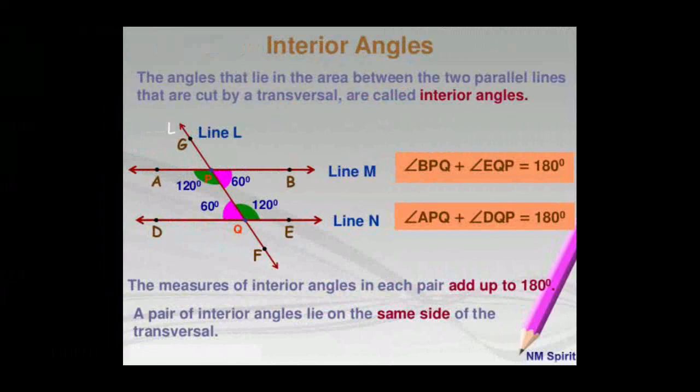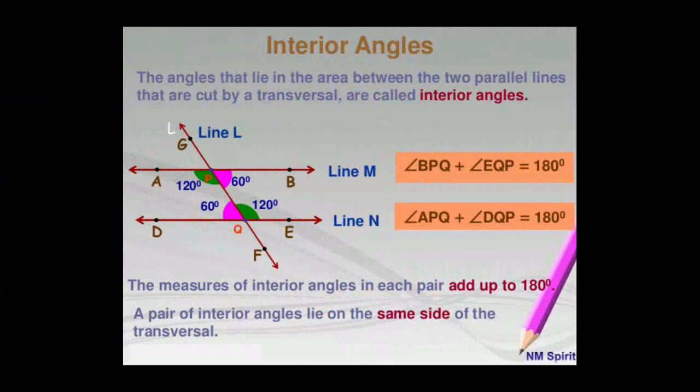BPQ and PQE, they are co-interior angles. In the case of parallel lines, the sum of co-interior angles is equal to 180, or co-interior angles are supplementary. Yes, supplementary. Wait, I'll tell you what that is. The sum of the co-interior angles is 180 degrees. 60 plus 120 equal to 180. Angle BPQ plus angle PQE equal to 180 degrees.